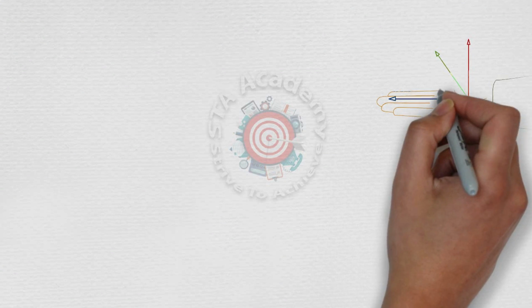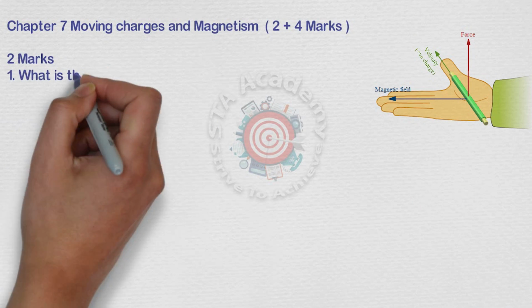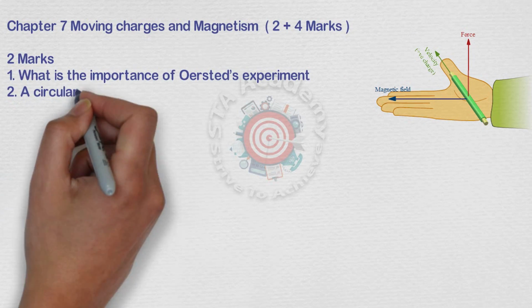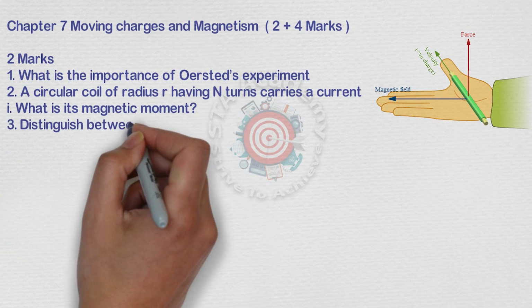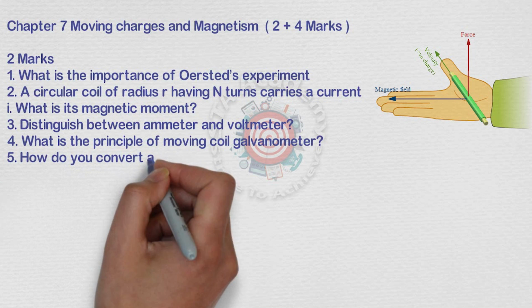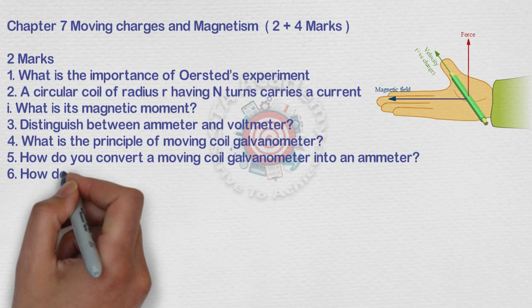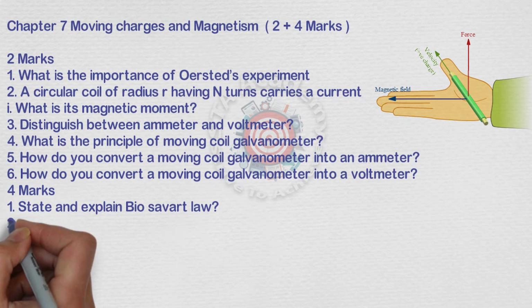The next chapter is moving charges and magnetism. This chapter is of 6 marks: one is 2 marks and the second is 4 marks. The 2 marks questions are given here: Oersted experiment, N-turn coil carrying a current, distinguish between ammeter and voltmeter, principle of moving coil galvanometer, and conversion of moving coil galvanometer into ammeter and voltmeter. These are very important questions.